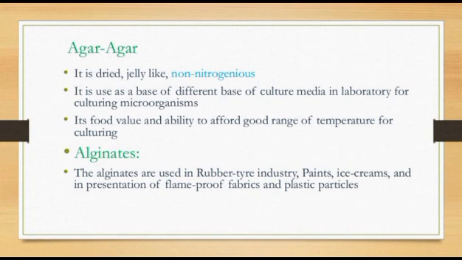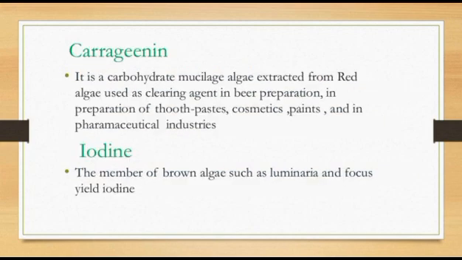Agar is a dried, jelly-like, non-nitrogenous substance. It is used as a base of different culture media in laboratories for culturing microorganisms, because of its food value and ability to afford a good range of temperature for culturing. Next one is alginates. Alginates are used in the rubber tire industry, paints, ice creams, and in preparation of flame-proof fabrics and plastic particles. Carrageenan is a carbohydrate mucilage algal extract from red algae, used as a clearing agent in beer preparation, in toothpaste, cosmetic paints, and in pharmaceutical industries.